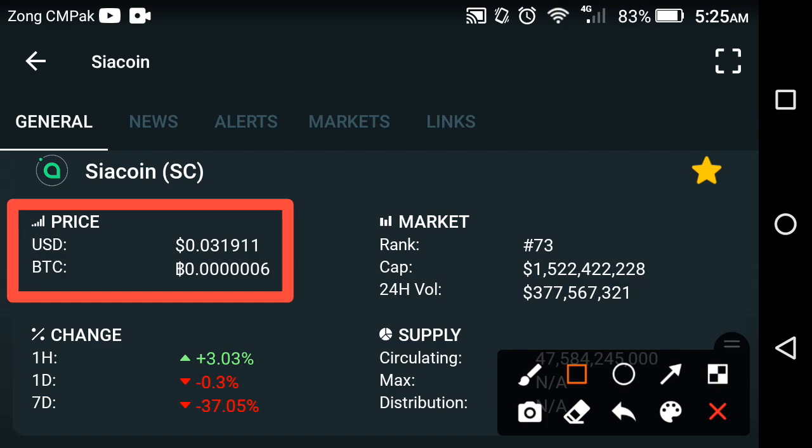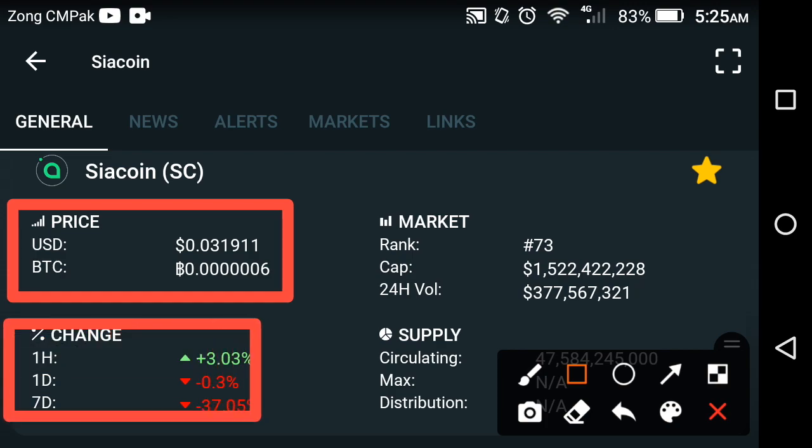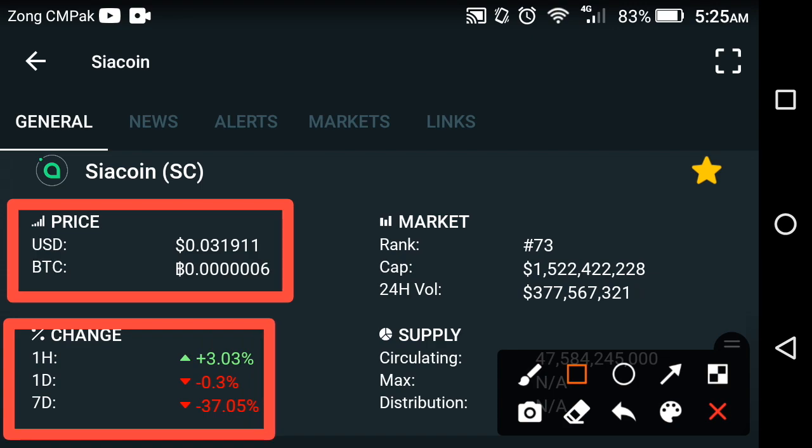And if we look at the change in SIACOIN, it is a very good positive 3.03% change at this time in the cryptocurrency markets. For the last 1 hour and 1 day, there has been a very low change of negative 0.3%, which is not a big fall in SIACOIN. They can easily recover this kind of change because 0.3% is very little. So soon they will recover this change, friends.